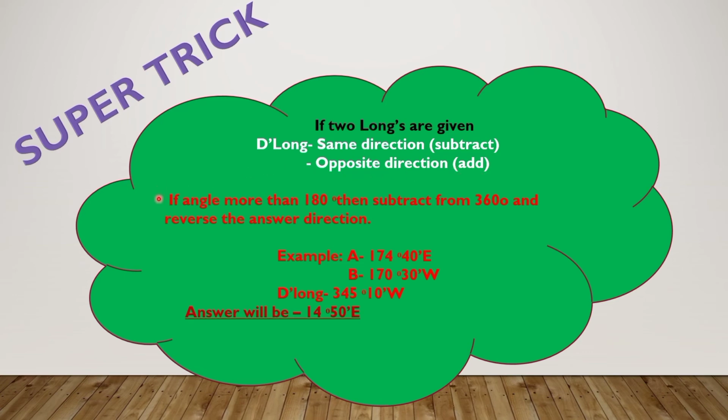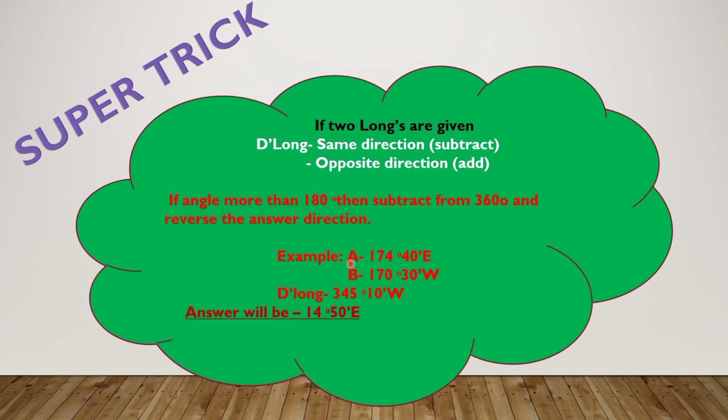Friend, I have told you that meridians are half arc of a great circle, meaning the half arc will subtend 180 degree, and they are measured along the east west direction. So 180 degree will be the half arc of a great circle. And if we get our d long answer as more than 180 degree, we have to simply subtract it from 360 degree and reverse the direction. This will be our answer.